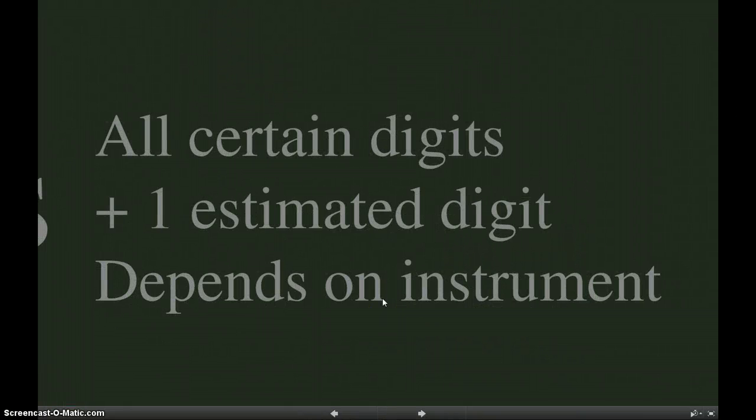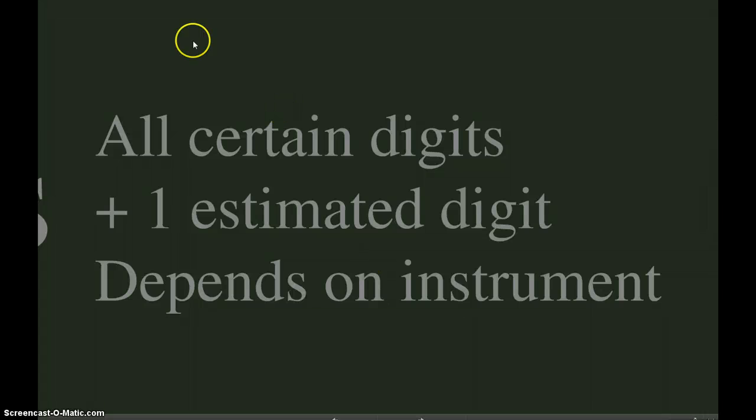My second question for you, I want you to write down. You've got to write this question down and then write down the answer. The question is: what do significant digits tell us exactly? The first question was, why do scientists use significant digits, and that's to communicate precision. And then what is it exactly that they tell us? Here's the answer to that.